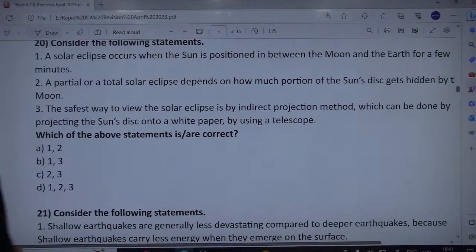So the moment 1 is gone, we are left with just a single option, that is 2 and 3. Even if you are doubtful about this, no issue, because we have studied in geography the basics about the solar eclipse. So the first statement we can easily negate, and the moment we negate the first one, we are left with just one option, that is 2 and 3 as correct.